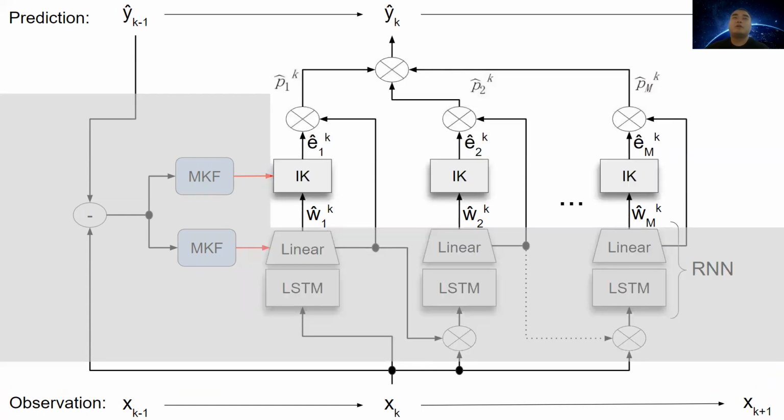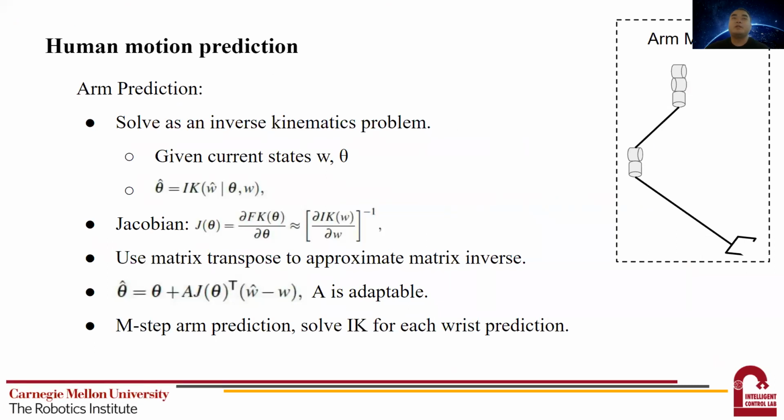Then we're going to move on to the arm prediction. For arm prediction, as shown in the right figure, we decompose a human arm into a 5-degree of freedom manipulator. The shoulder joint is decomposed into 3 revolute joints, and the elbow is decomposed into 2 revolute joints, and the wrist is the end effector.